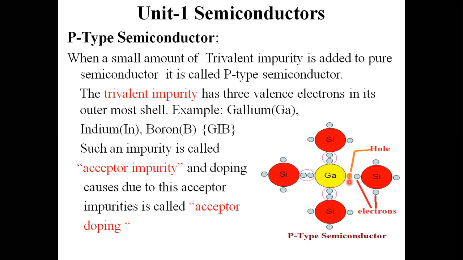The other name for trivalent impurities is acceptor impurities, and that process is known as acceptor doping. By adding gallium atoms into the silicon, more impurities are added, which creates more holes in the p-type semiconductor material.